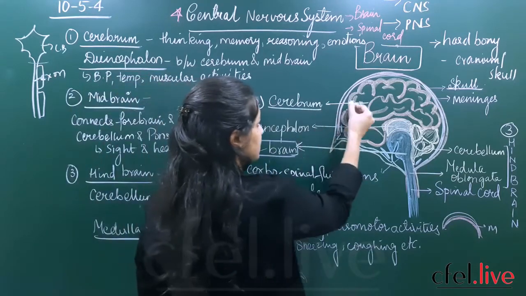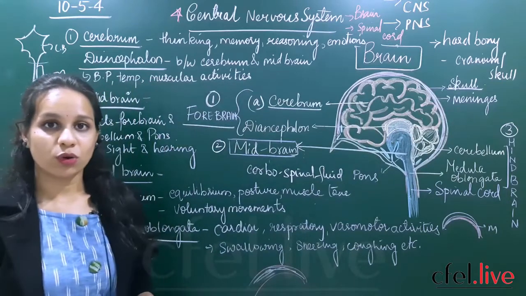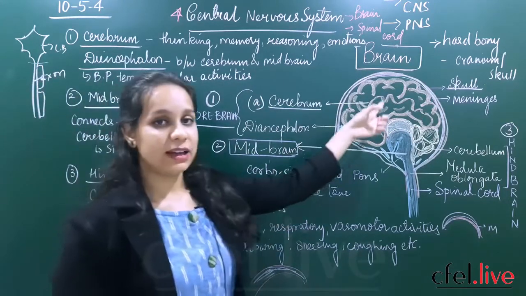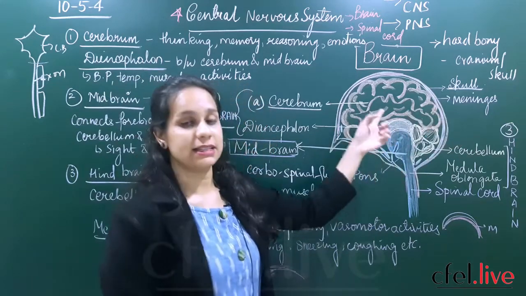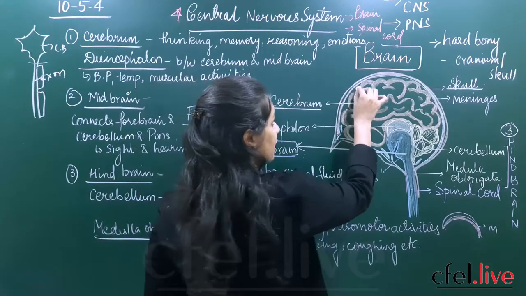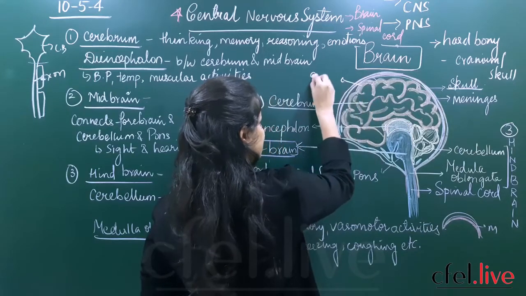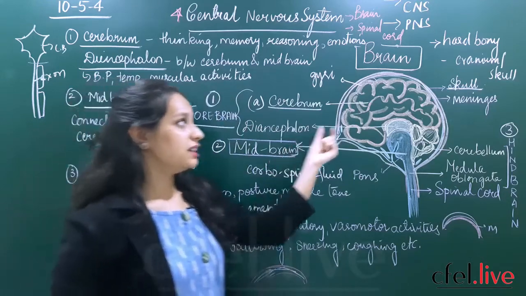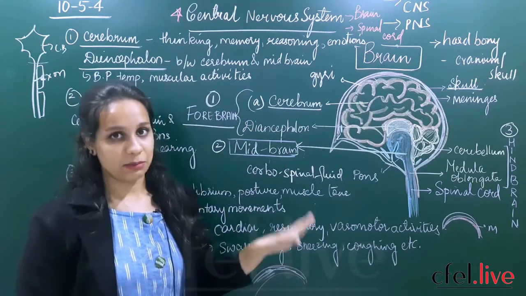You can see the cerebrum has some invaginations. Yes or no? So the cerebrum is made up of these invaginating things. If you can see, these fold-like things are called invaginations. The invaginations which are bulging out are called the gyri. These are nothing but the hemispheres. The cerebrum is made up of hemispheres.